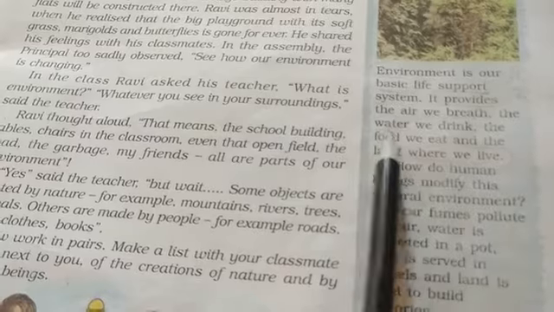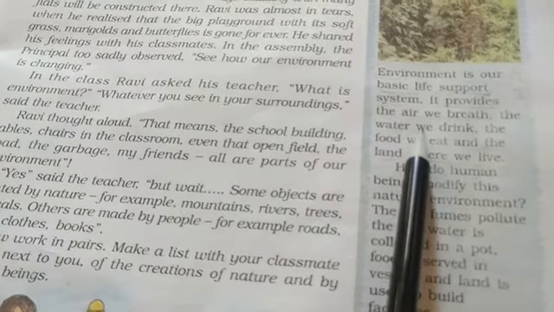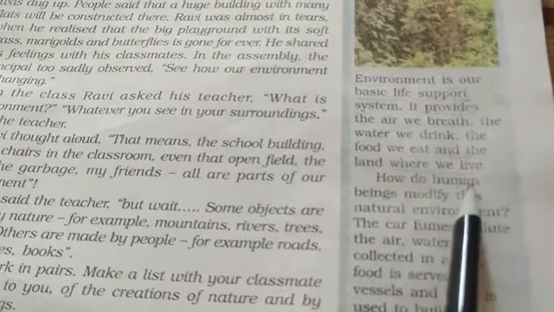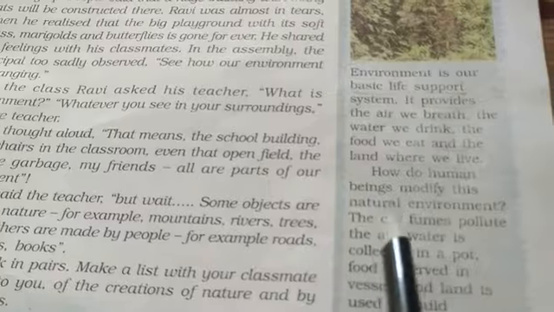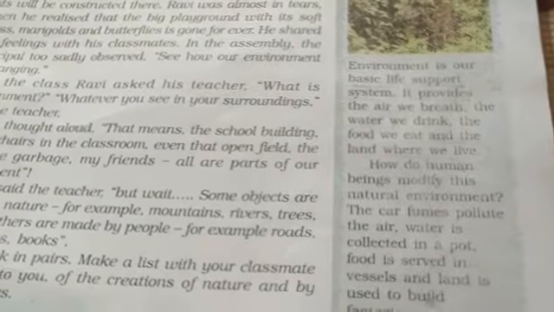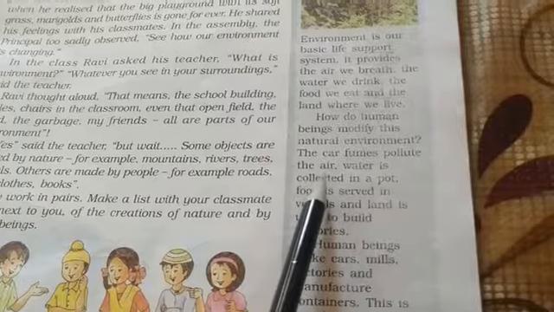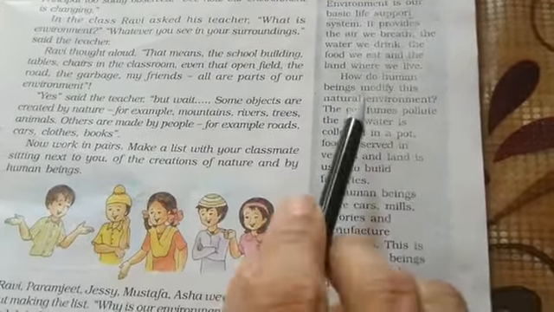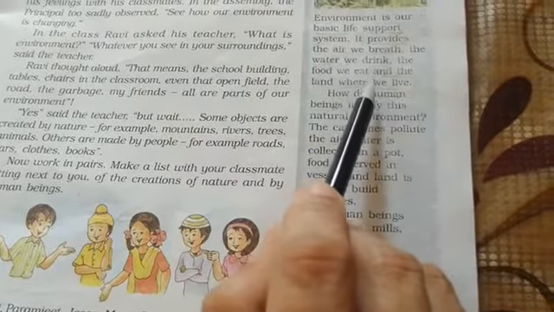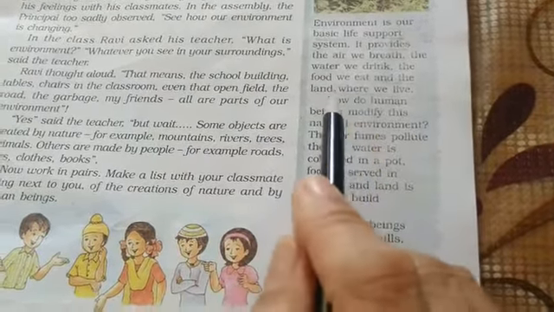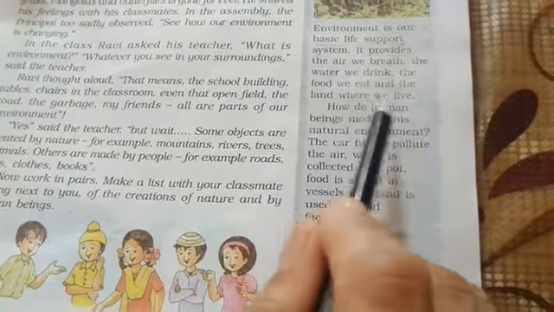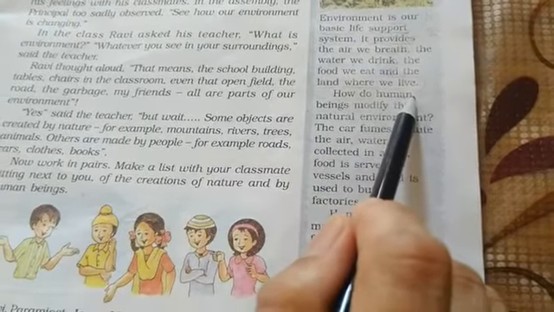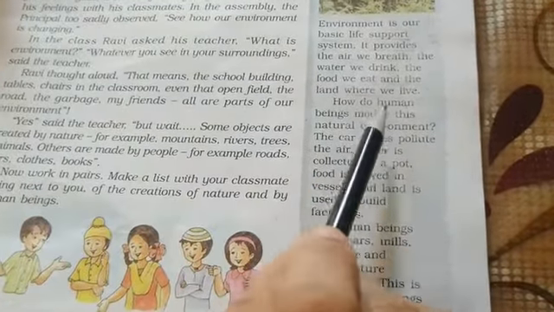It is our life support system, right? And it provides us air we breathe, which also contains oxygen, isn't it? The food we eat, the land on which we live, okay? So altogether, the environment becomes a component of natural environment as well as human environment. Why? Because all these things which we are, say for example, using in our day-to-day life, right? That is the natural environment such as air, water, food, the land. So these all are what? These all are the natural environment.